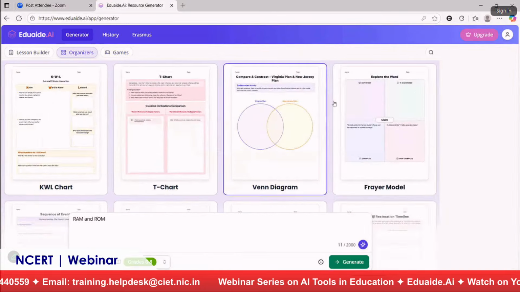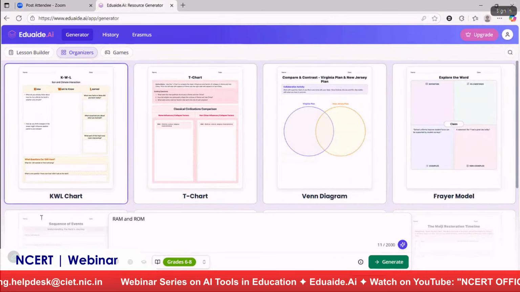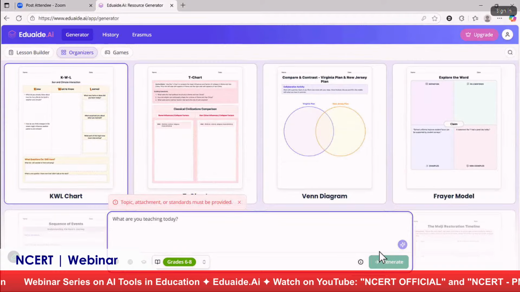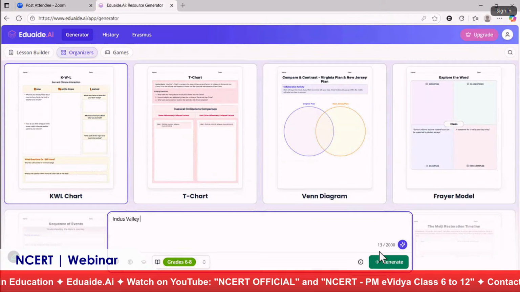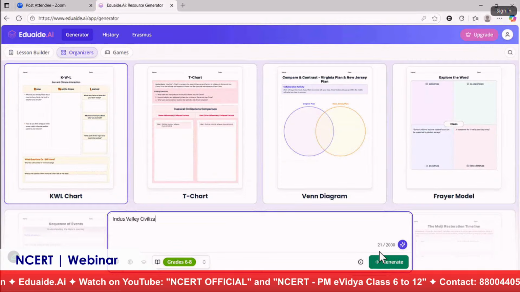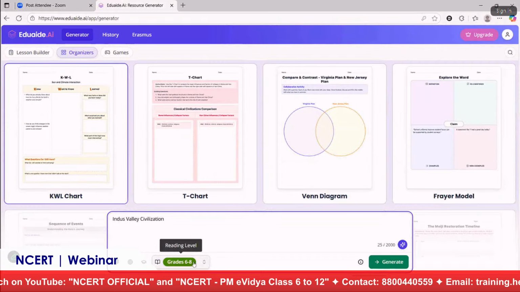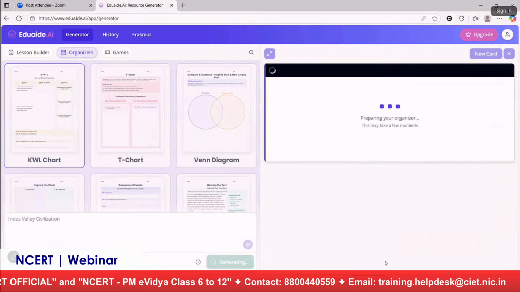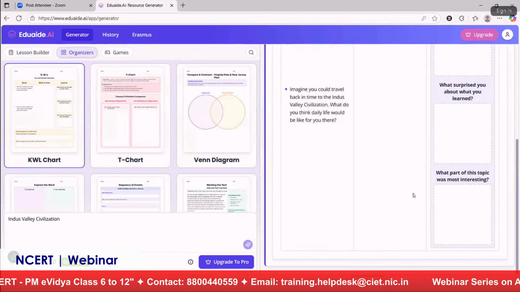And what else is there? Yeah, you can see KWL chart. Whenever we want students to do their KWL chart, for example, if I'm a social science teacher and I'm planning to start Indus Valley civilization, I want them to reflect on this KWL chart. So again, grade 6 to 8, Indus Valley KWL chart, and I'll click on generate. You can see how beautifully it has created the KWL chart.